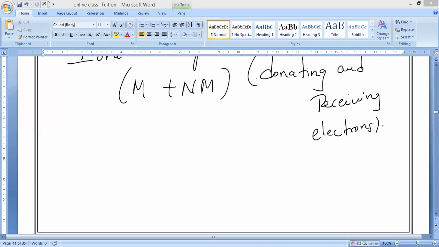While writing the formula of an ionic compound, the metal element is written on the left-hand side and the non-metal element is written on the right-hand side. That is what you should remember. Okay? Very, very important.